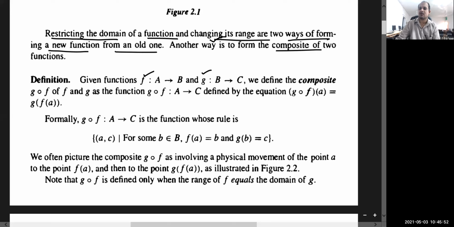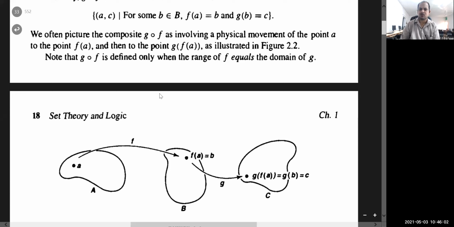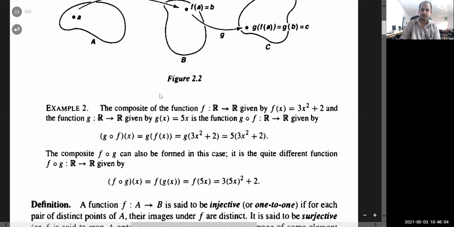If f and g are functions defined from f from A to B and g from B to C, then f composition g and g composition f is defined in this way. So I will come to it later on. So remember that